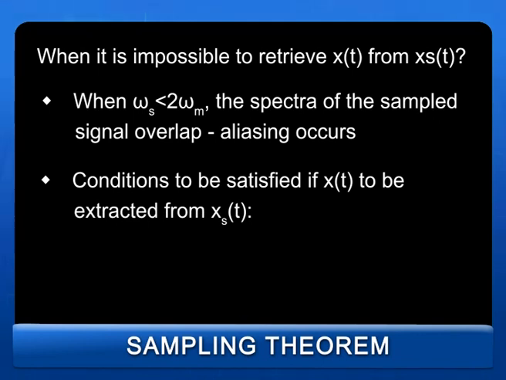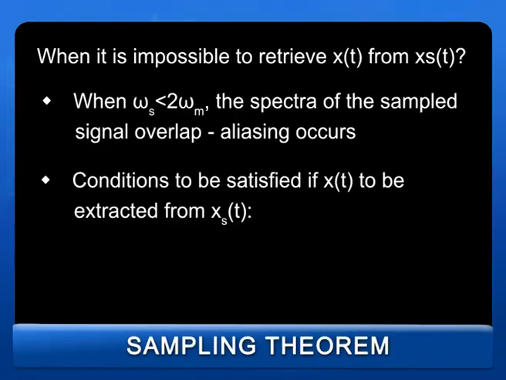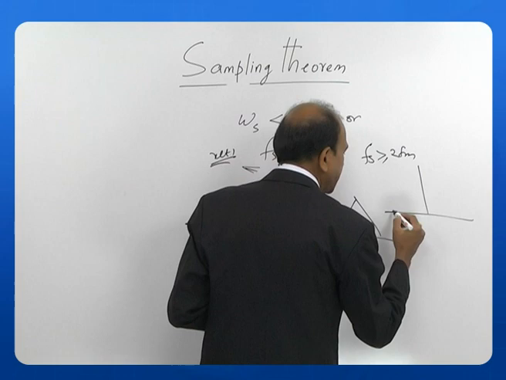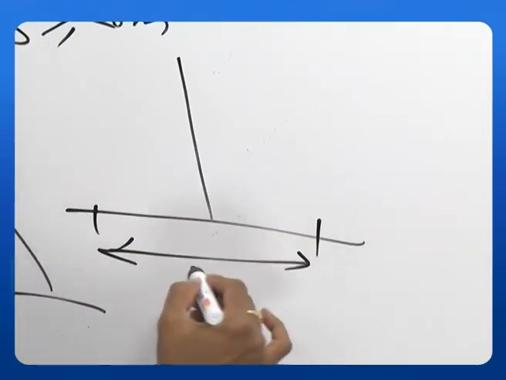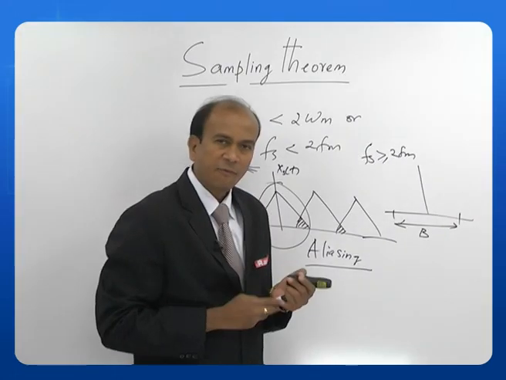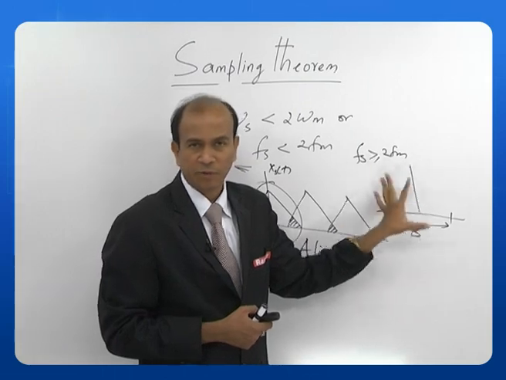Second condition we will see. If I want to extract the signal x of t from xs of t, what is it that I need? The first point is x of t should be band limited to some frequency omega m. That means there is a band limitation to the signal. X of t must be limited to a certain band. Let us say I have a signal which is limited to a certain band only. So, this is where you have a limitation. That means your function does not exist beyond this or beyond this. So, this should be satisfied first of all.